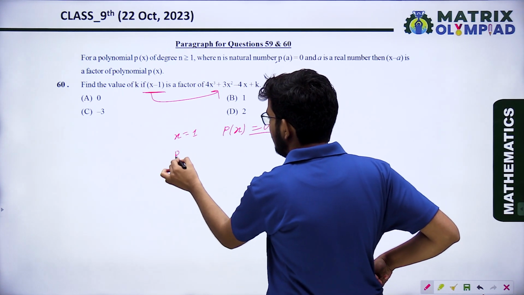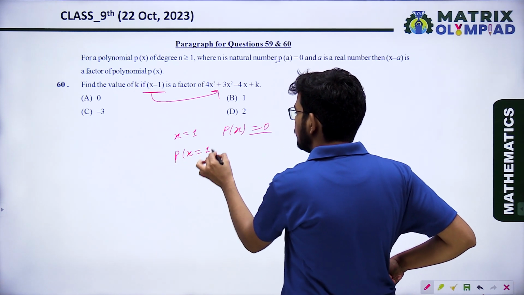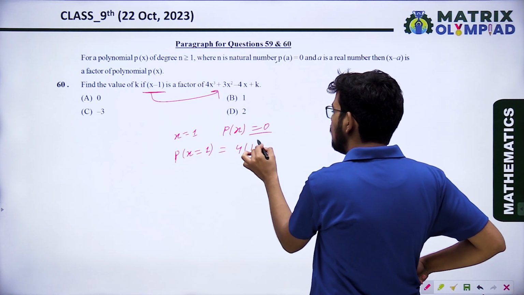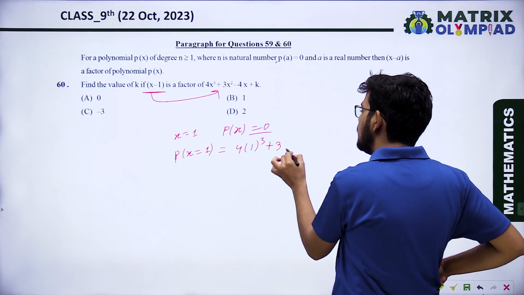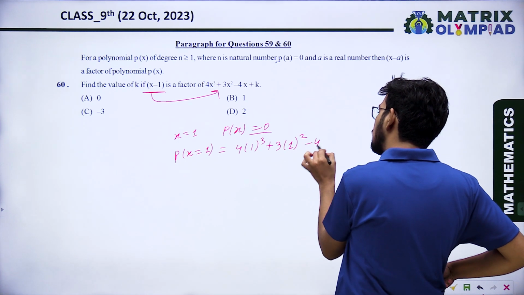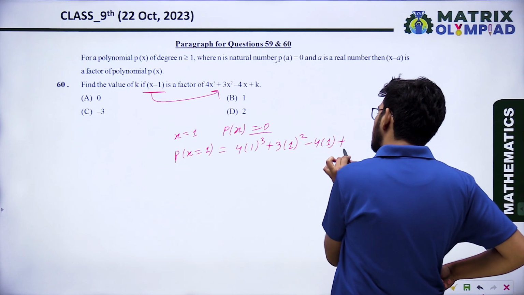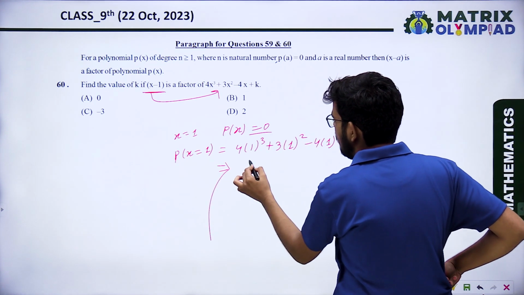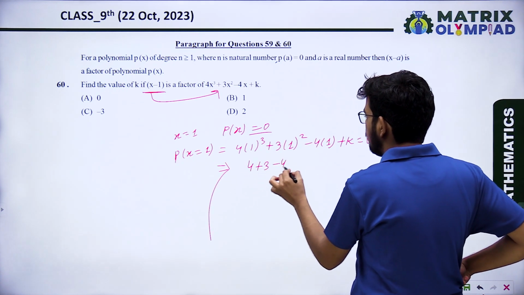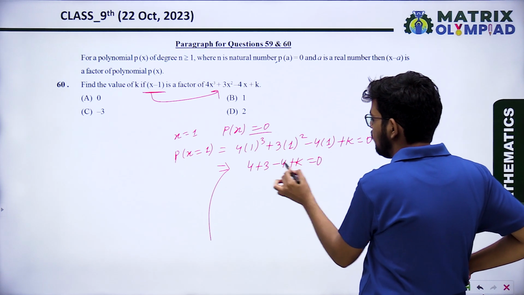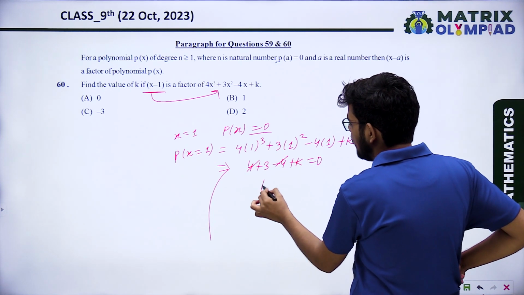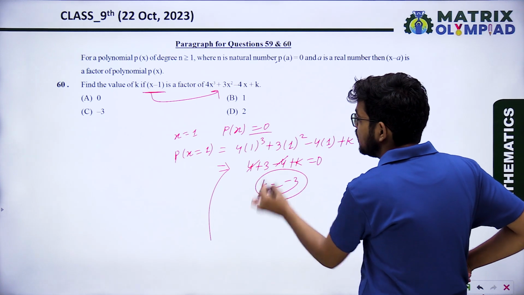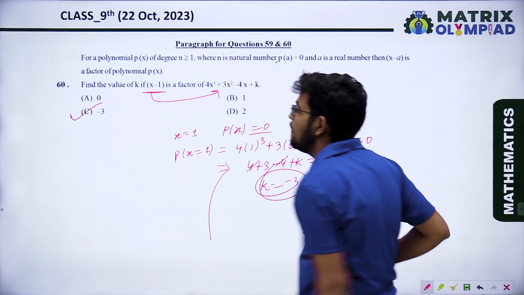So put x equal to 1: 4 into 1 cube plus 3 into 1 square minus 4 into 1 plus k equals 0. When we simplify it, we get 4 plus 3 minus 4 plus k equals 0. 4 minus 4 cancels out. The value of k is minus 3.